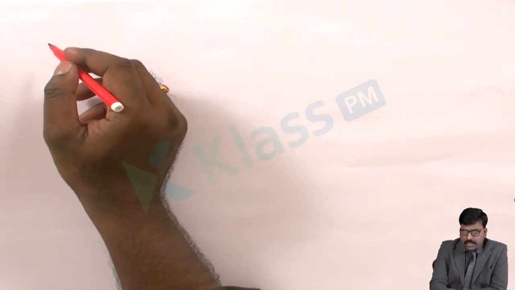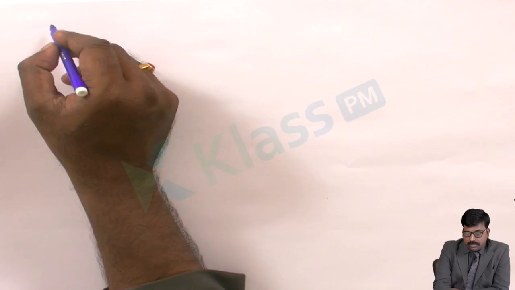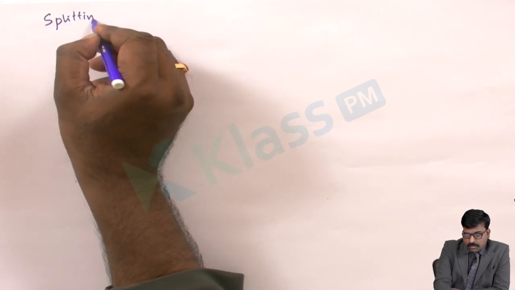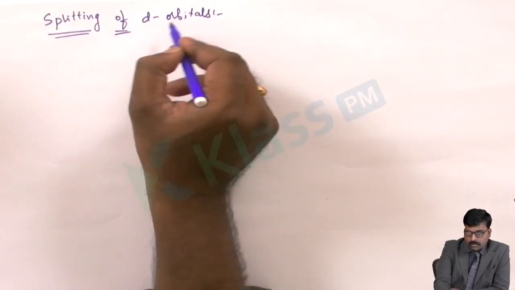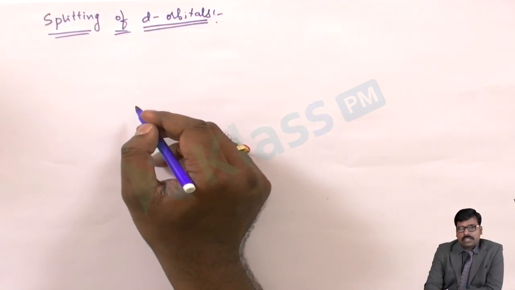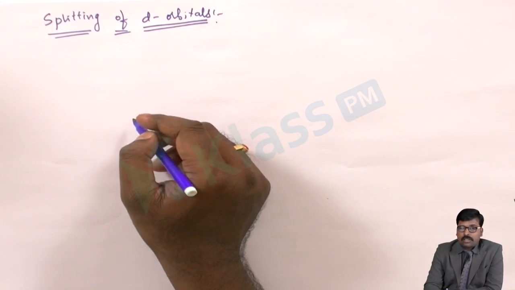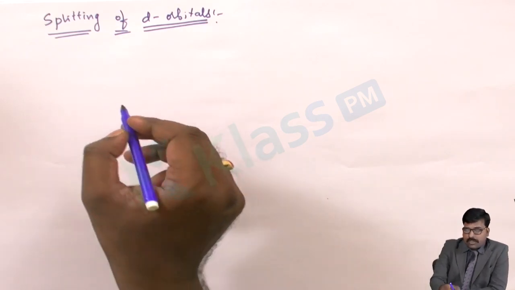So let's consider the splitting of d orbitals. As we discussed, the d orbitals are degenerate in nature, but depending on the approach of the ligand, these d orbitals will split. How will these d orbitals split?